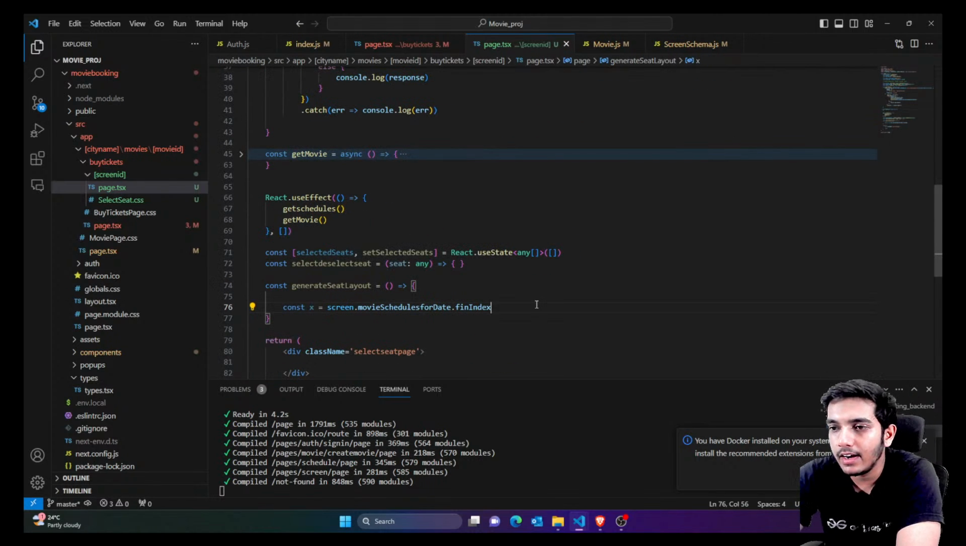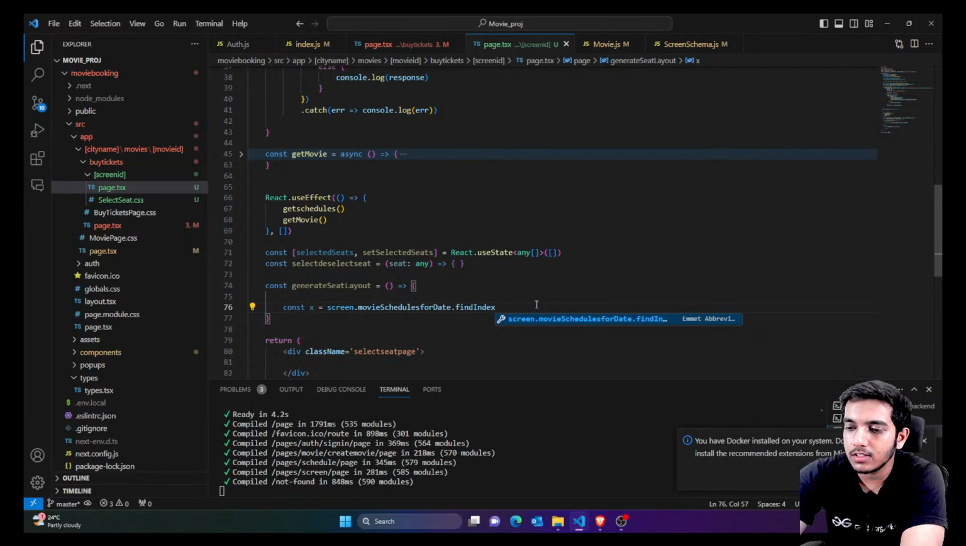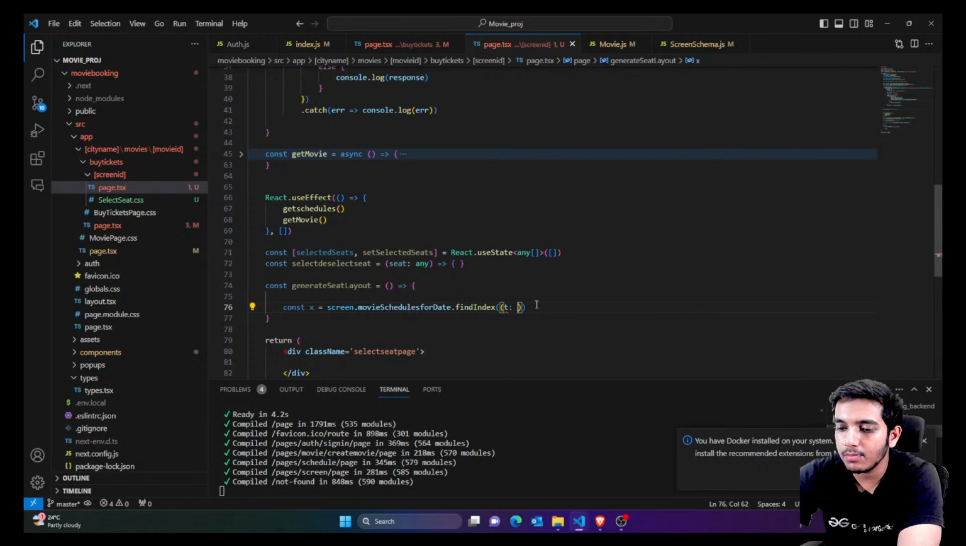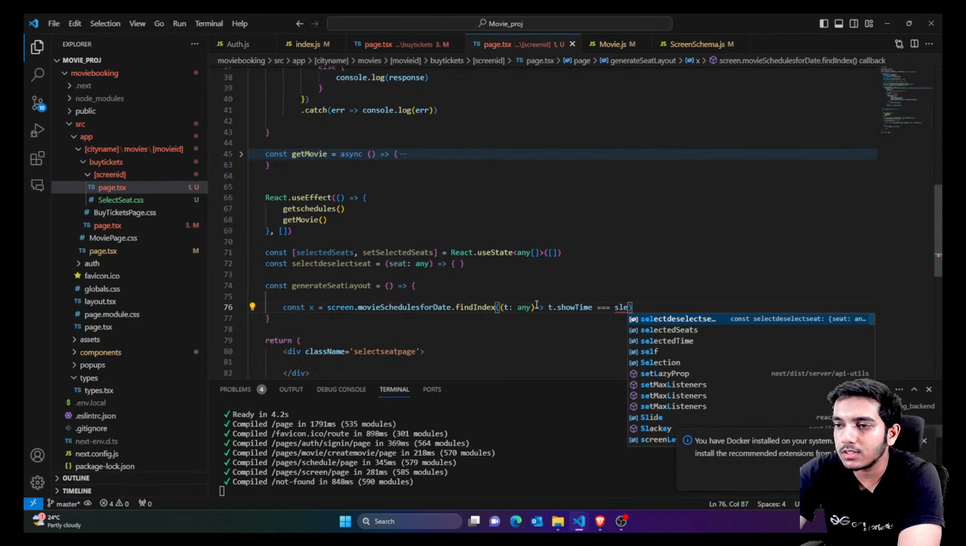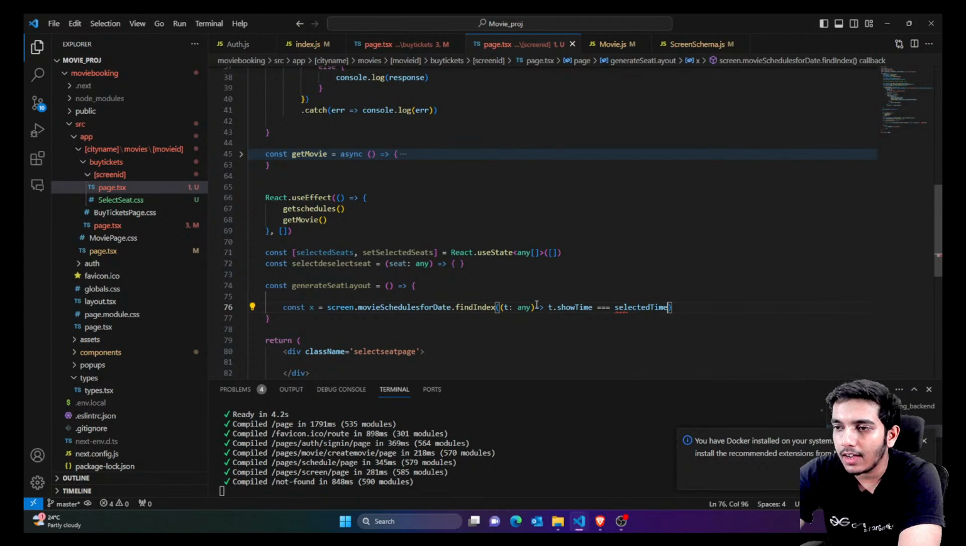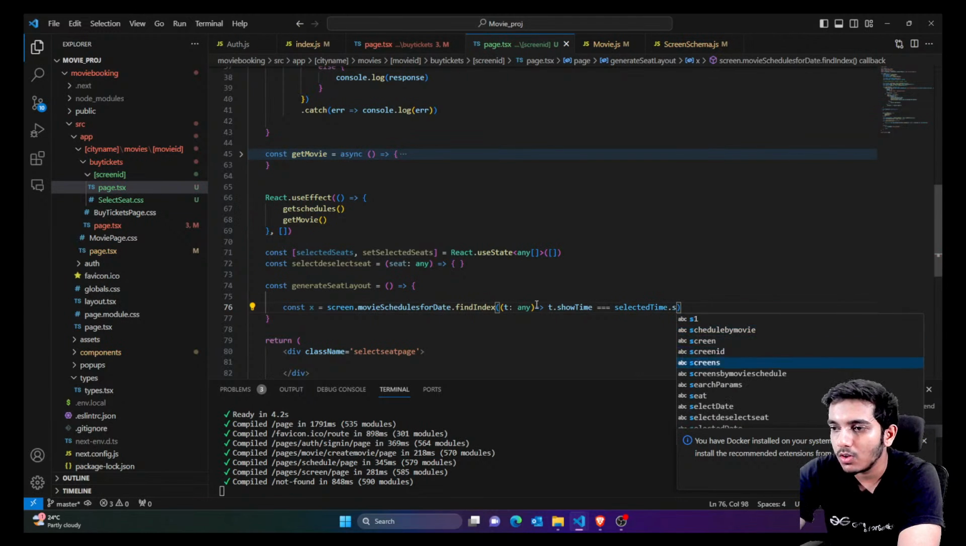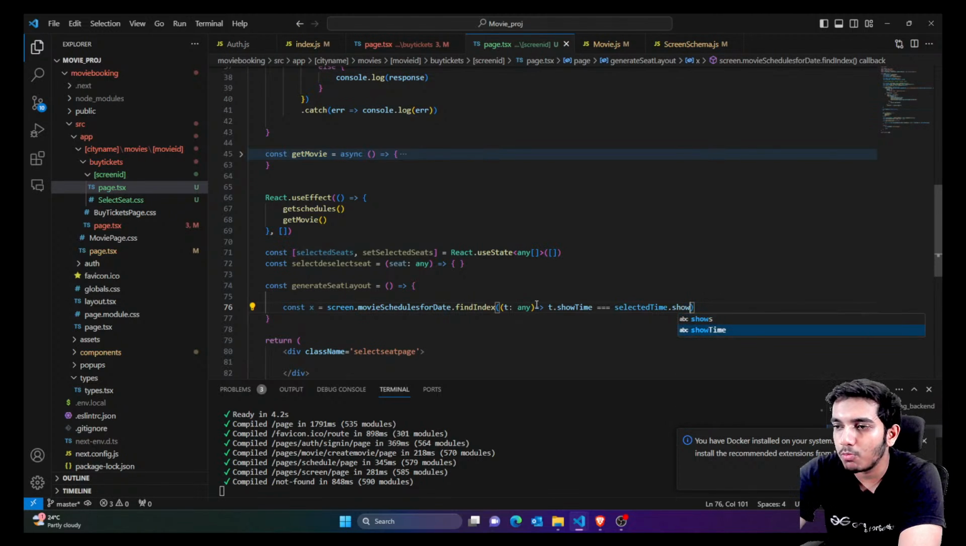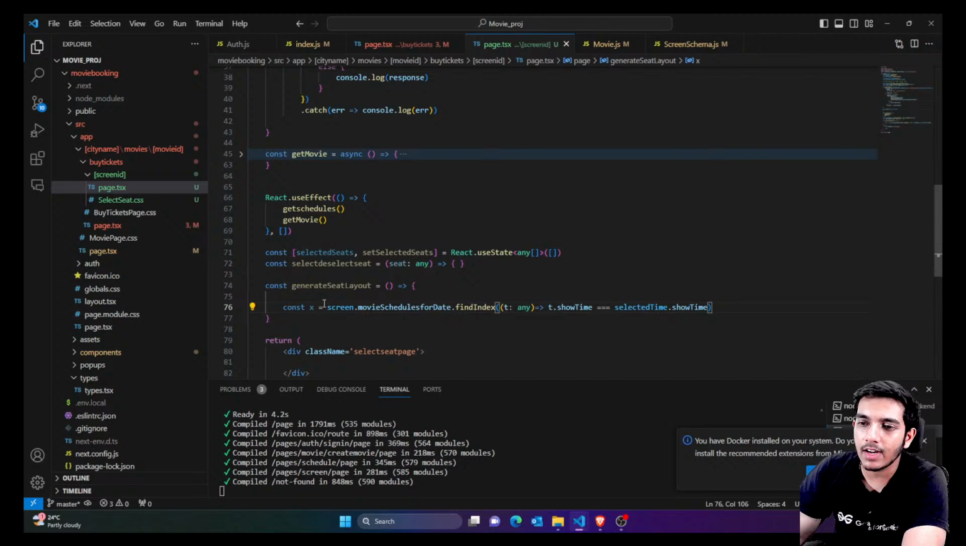So yeah, find index. I hope it works. Find index, and inside this, whatever is the time, I'm just gonna compare that time with t dot show time. And for time it's fine. You don't need to make any conversions. For date you have to convert it into a date object. So I'll just compare it with the selected time dot show time. So if both of these match, that means that specific index is selected.